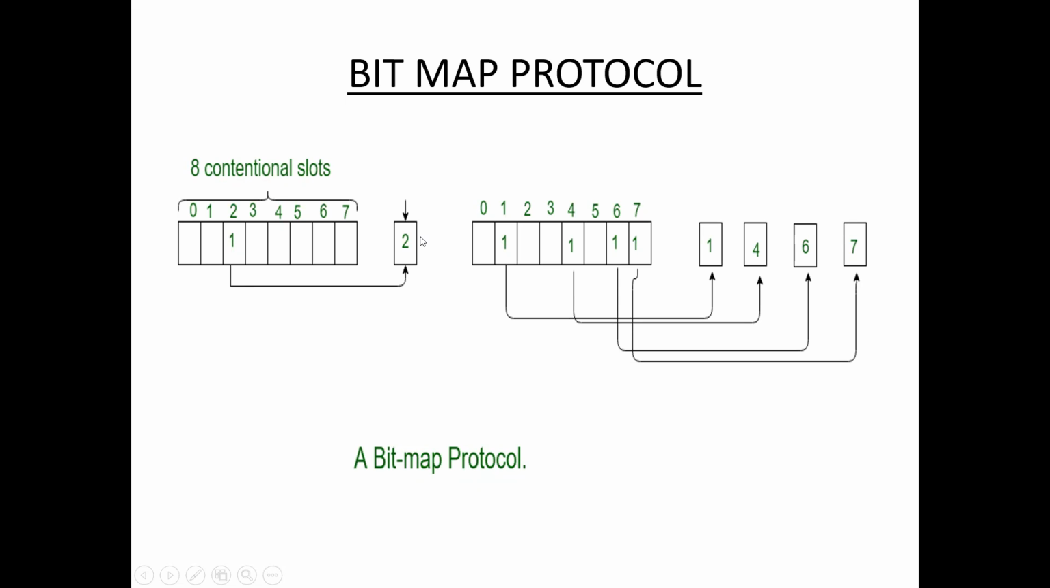Suppose station 3 wants to send the data, so place 1 in slot 3. Here 0, 1, 2, 3, 4, 5, 6, 7, there are 8 slots. Suppose station 1 wants to send the data, place 1 in slot 1. Suppose station 4 wants to send the data, place 1 in slot 4.